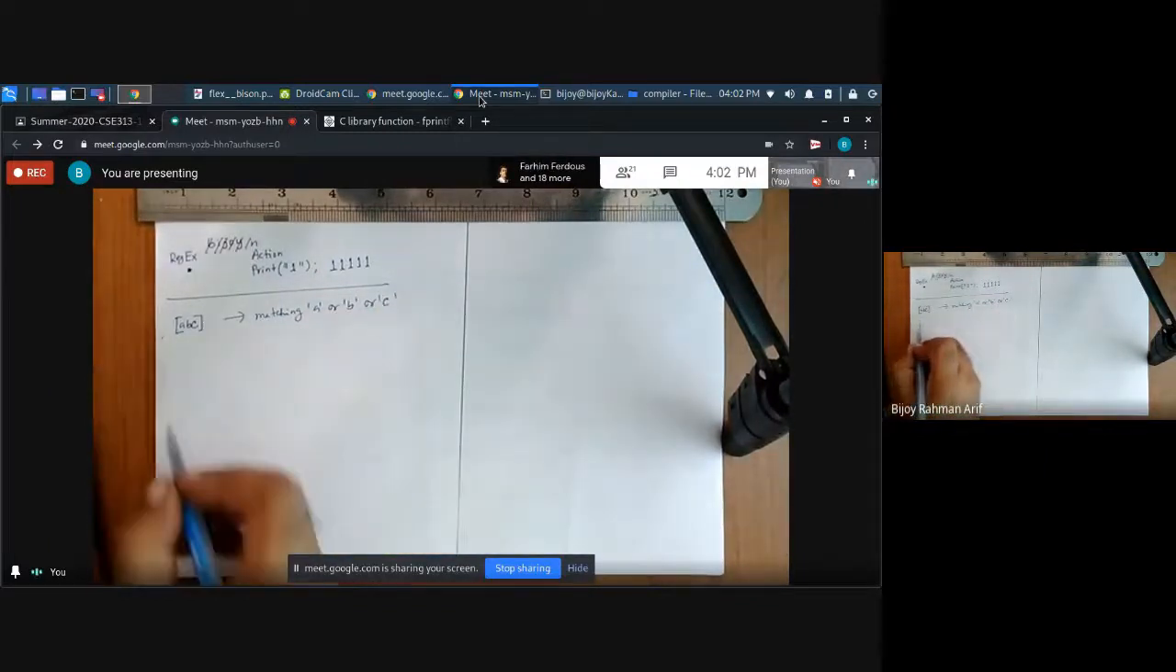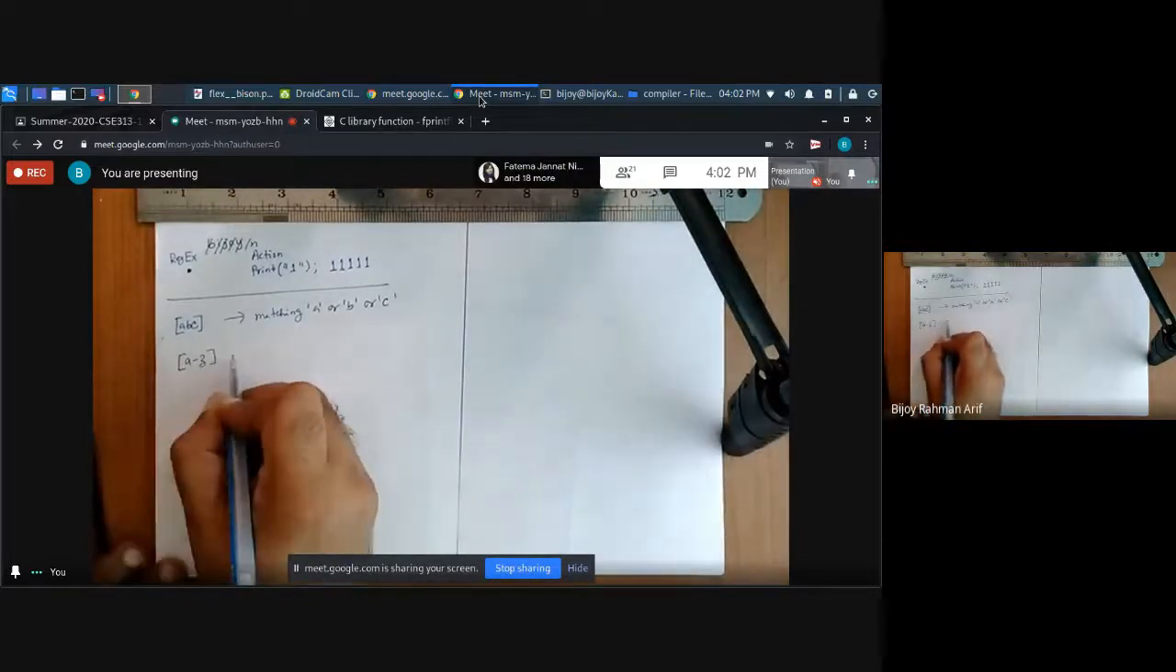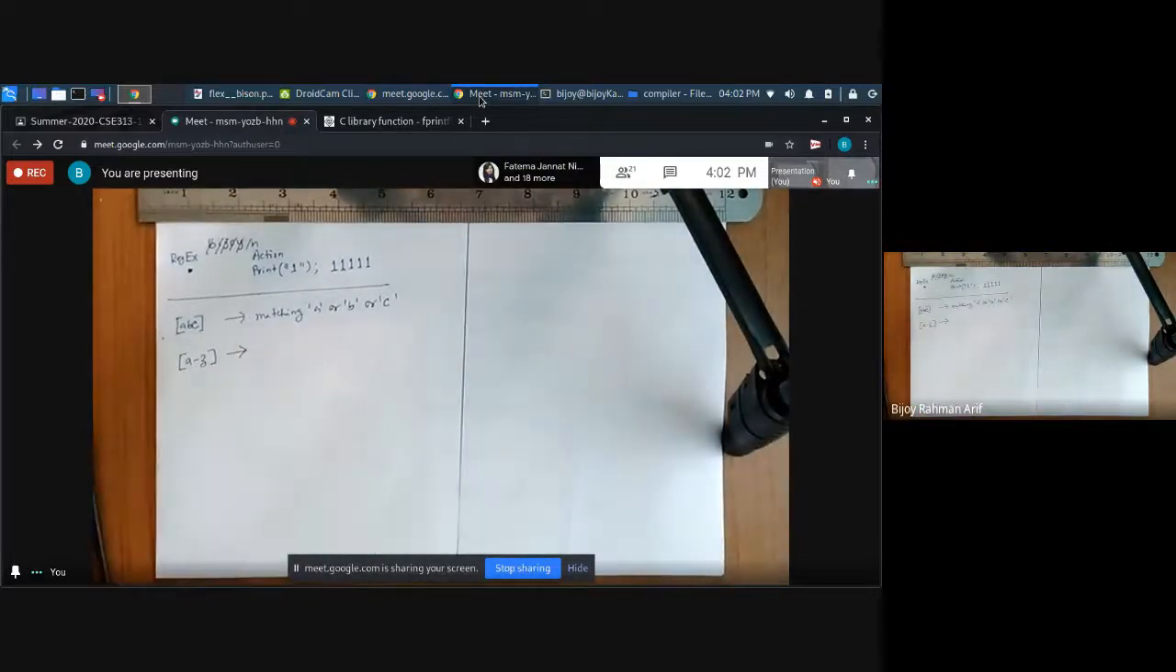Now you can also define the range. For example, if you define it this way, small a to g, this is the range. What is it going to match?